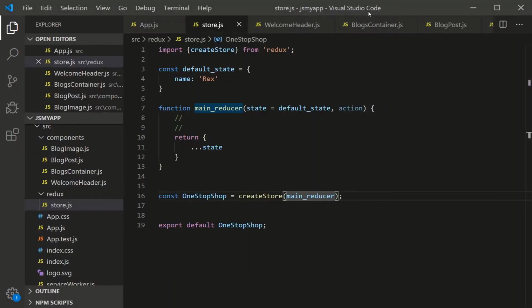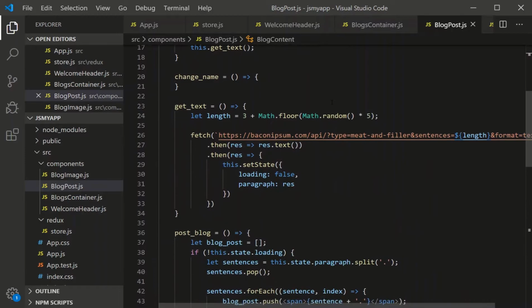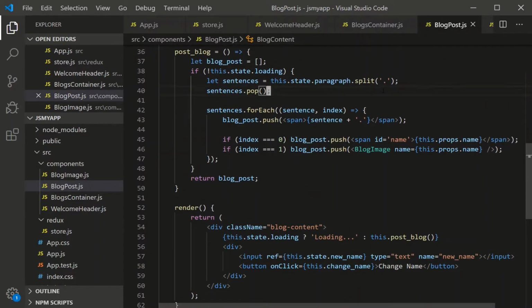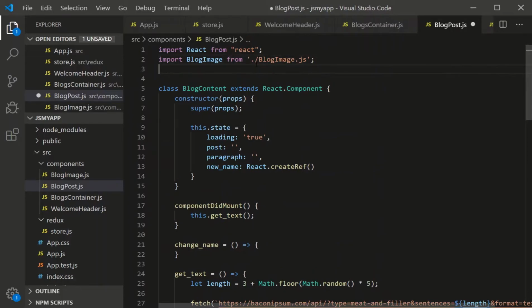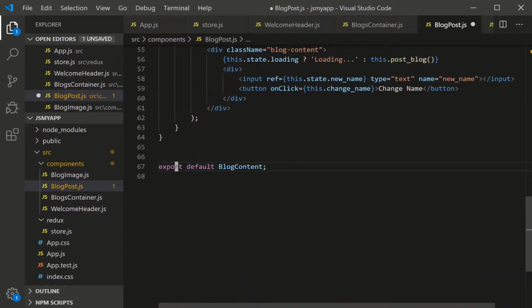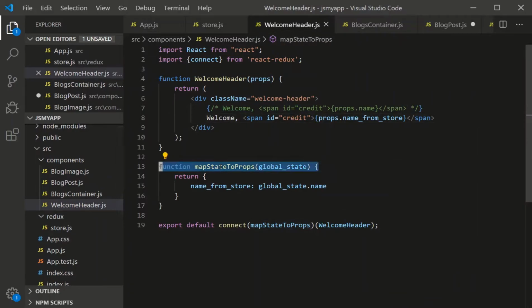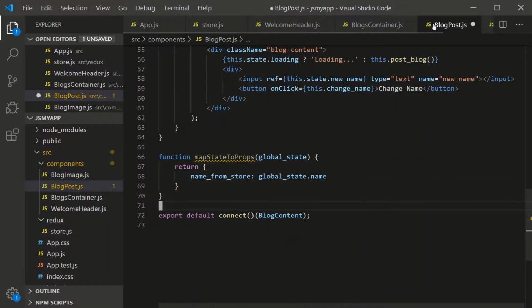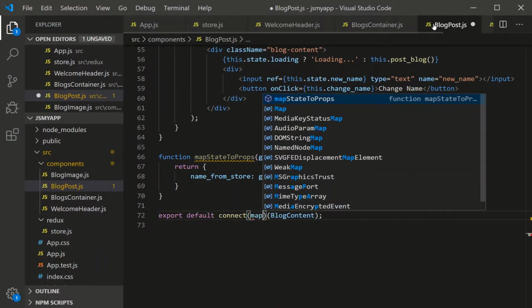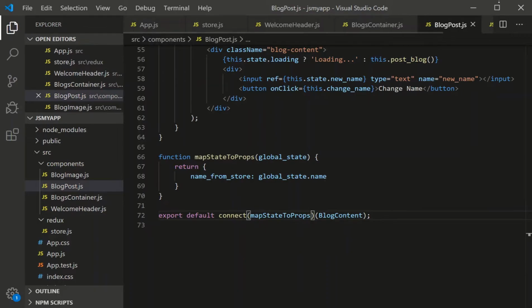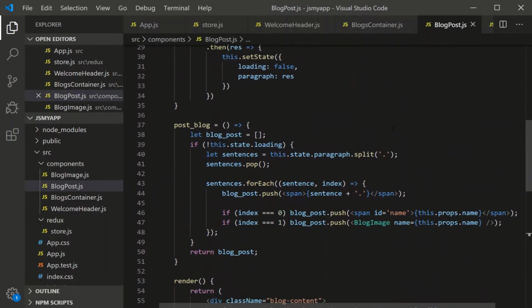So we're going to go into blog post, and blog post sends the name down to blog image. So we only need to connect blog post up to the store. So you guys know the drill. We import connect from React Redux. We hook up our component with the connect like this, double parenthesis work. And then we have a map state to props, which I'm just going to steal from this component because I don't want to write it twice. There we go. And then we fill out the argument listing. First argument maps the state to the props. And then we can use it within our local context here, which is right here.